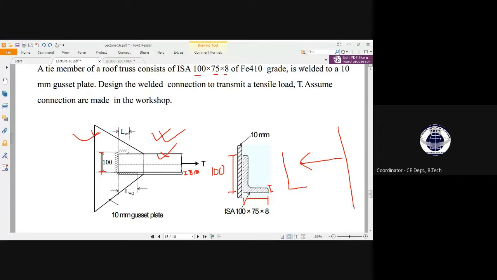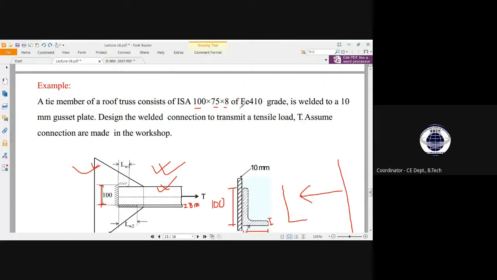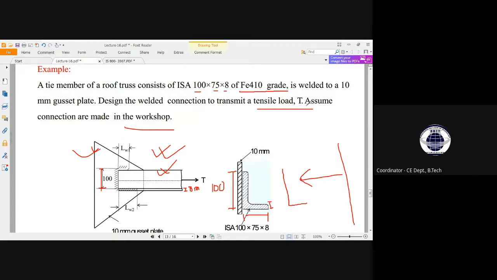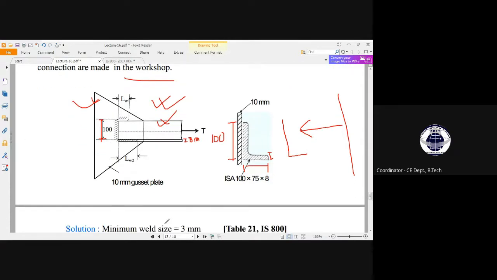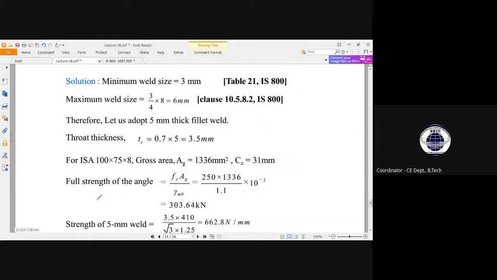Okay. So now the grade is given, which is Fe410. It is welded to a 10 millimeter gusset plate. Design the welded connection to transmit a tensile load T. Assume connections are made in the workshop. Here the value of T is not given; we can calculate it along with the design. Okay, so this is the diagram. Do you have any problem understanding this figure? Okay, I hope not. So now let us come into the solution.